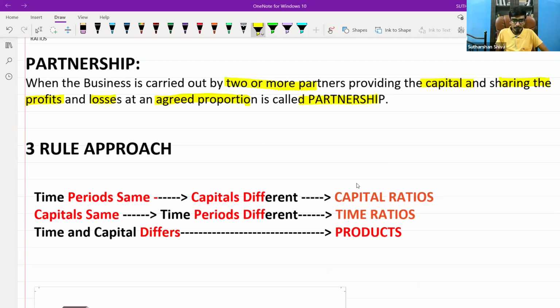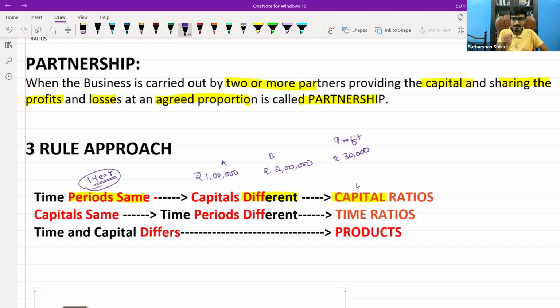Whenever the periods are the same and the capitals differ, we will go with the capital ratio. For example, my period is 1 year. My capitals, let's say, are 1 lakh for A and 2 lakh for B. My company's profit is 30,000.